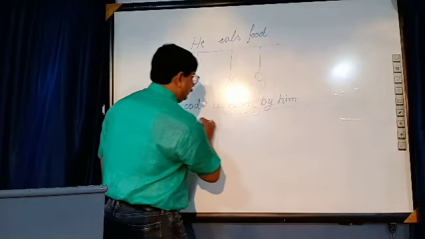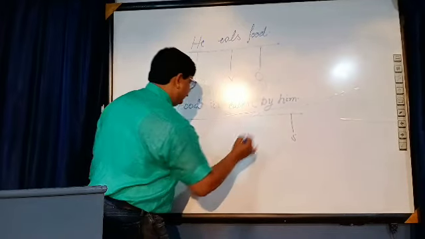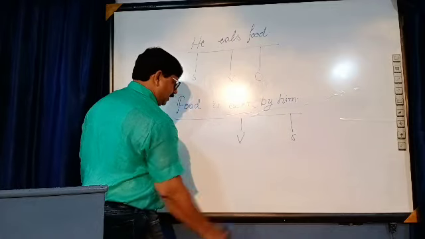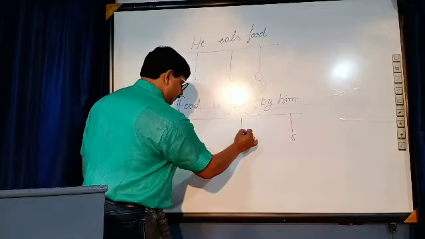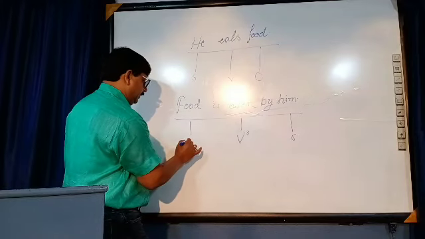Now see here, the object is here, the verb is here in the other form, which is verb 3, and the subject is here.